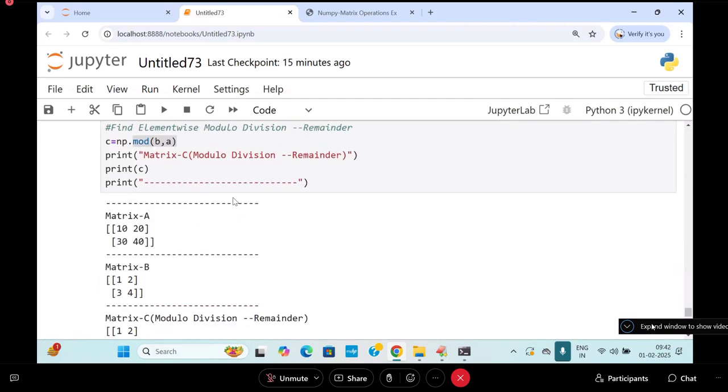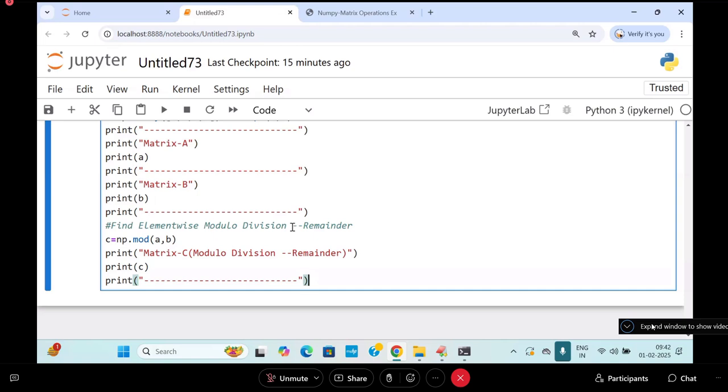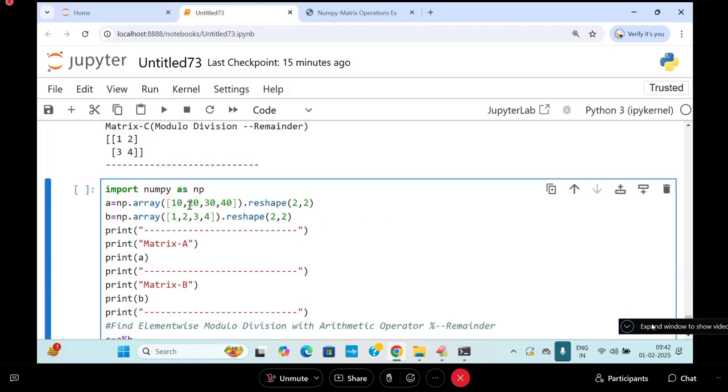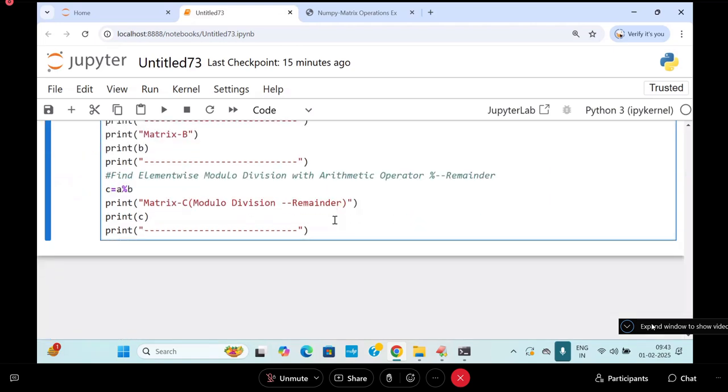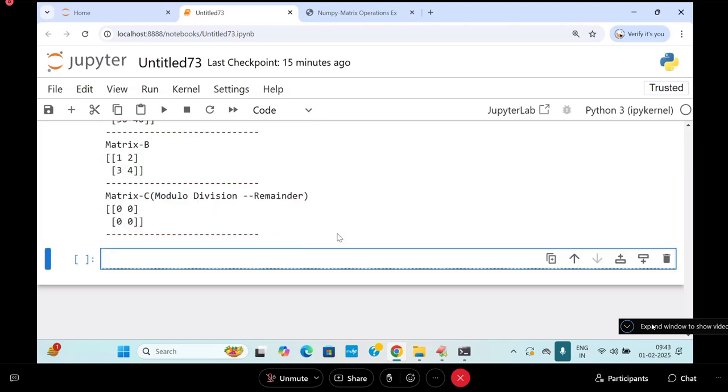Here, mod of it. I want to go for modular division with what? Arithmetic operator. What is it? Percentage. So let us write here A percentage B. What are the A values here? 10, 20, 30, 40. B is 1, 2, 3, 4. Answer is what? Reminders. Zeros. Remainder is 0, so you'll be getting zeros.